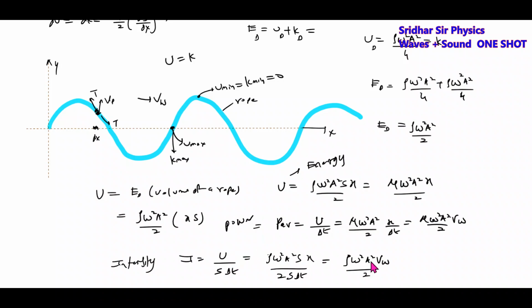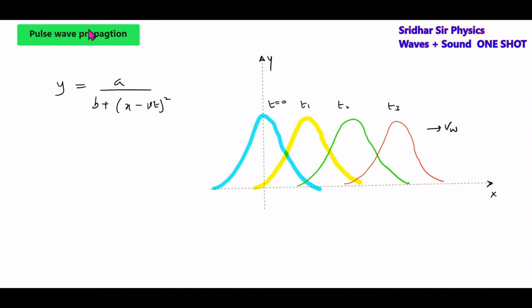We got expressions for the intensity of a wave, power of a wave, and energy of a wave. Then it depends on the length of the rope. When the transverse wave propagates, potential energy and kinetic energy are maximum at the mean position, and both will be minimum at the extreme point. As you move from mean to extreme, potential energy and kinetic energy will decrease. Agreed? Next we have the pulse wave propagation.